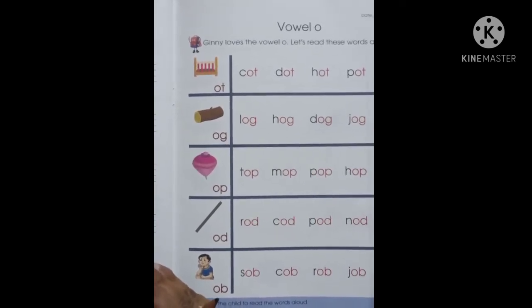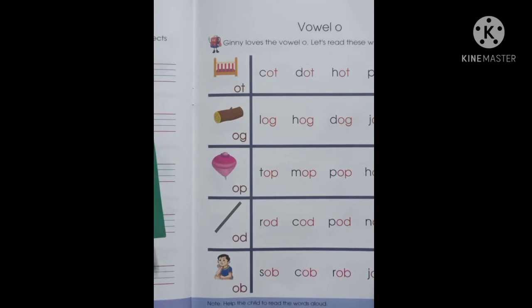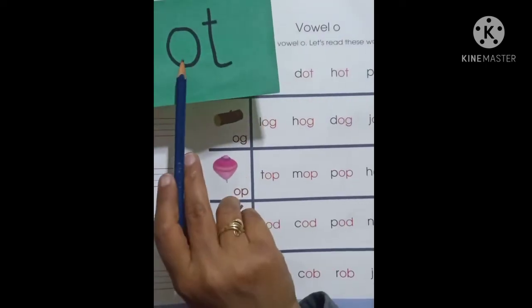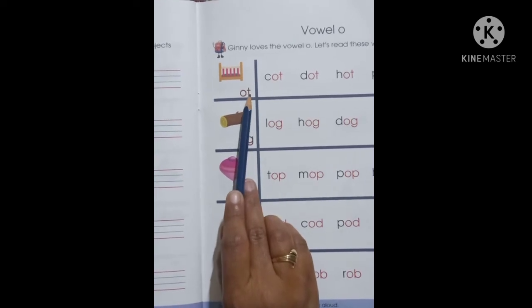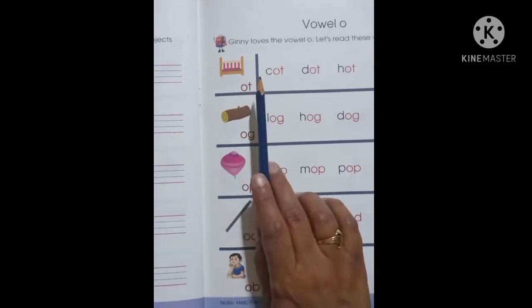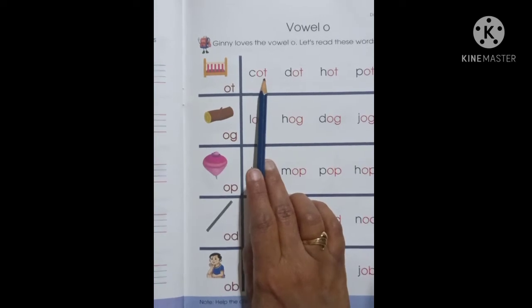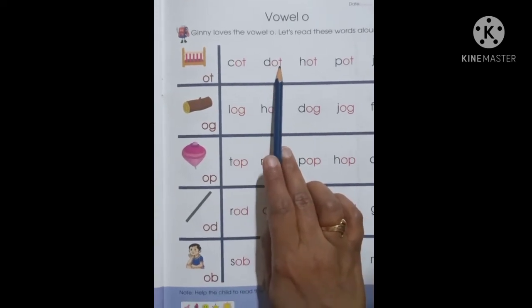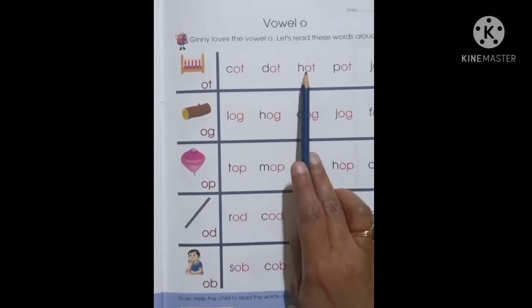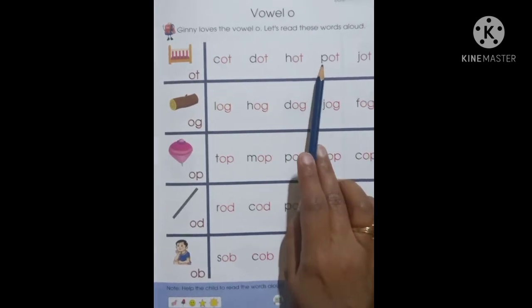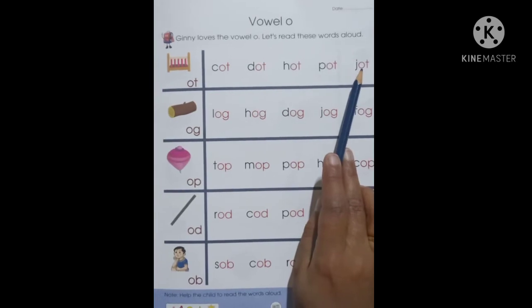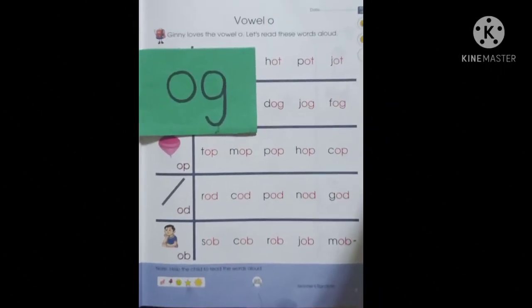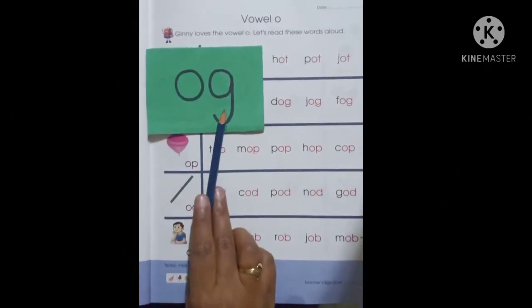So children, in your page number 59, now let's read the O sound words from our book. First is OT sound. Ot. So children, let's read COT, cot. DOT, dot. HOT, hot. POT, pot. JOT, jot.